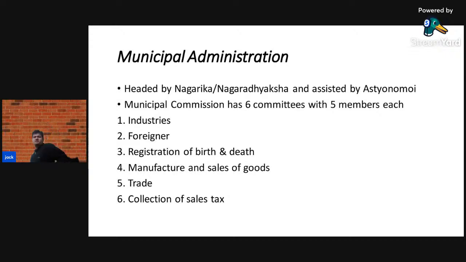According to Megasthenes, each municipal commission had six committees, and each committee had five members. So a total of 30 members were working in the municipal commission. The committees were industries, foreigners.